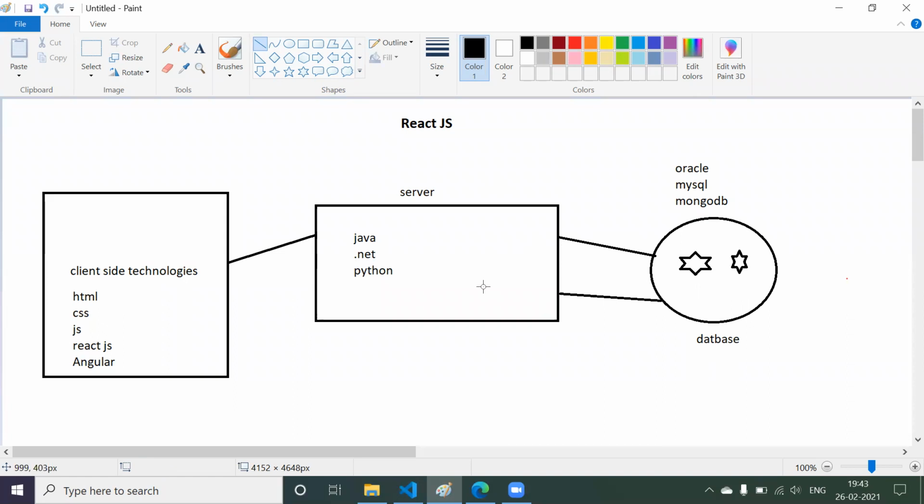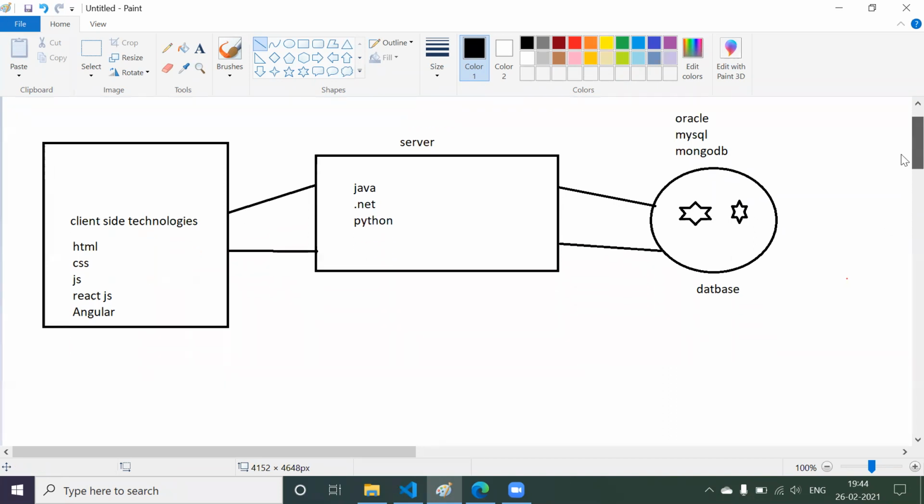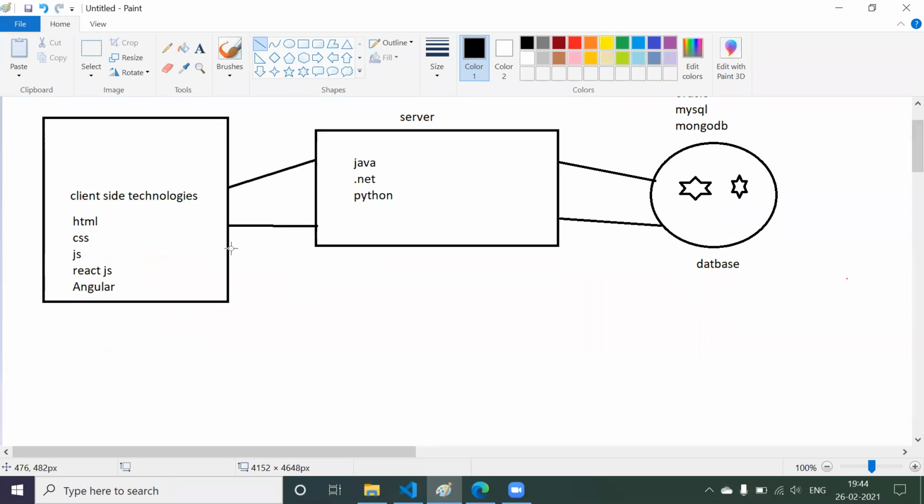Now the server technology will take that data, perform some operation, and give that data to the client. That data is going to come in a format called JSON format, right? Whenever the data comes to the client as JSON, the client side will take that data and display it in a proper UI format, so that the user can understand the data.